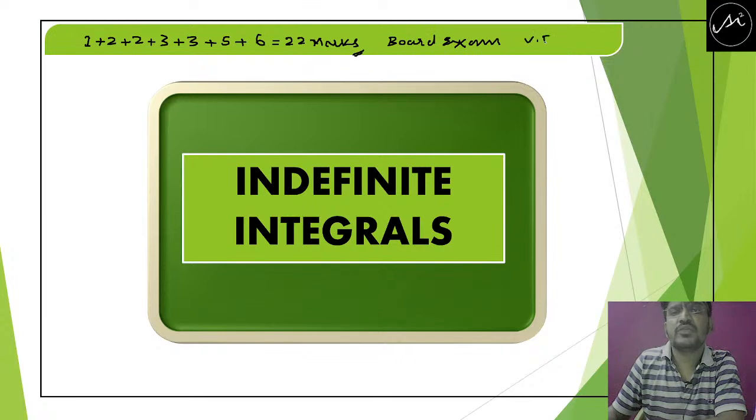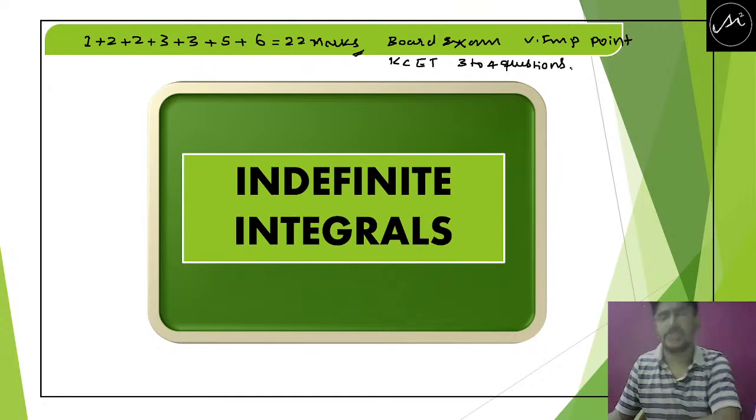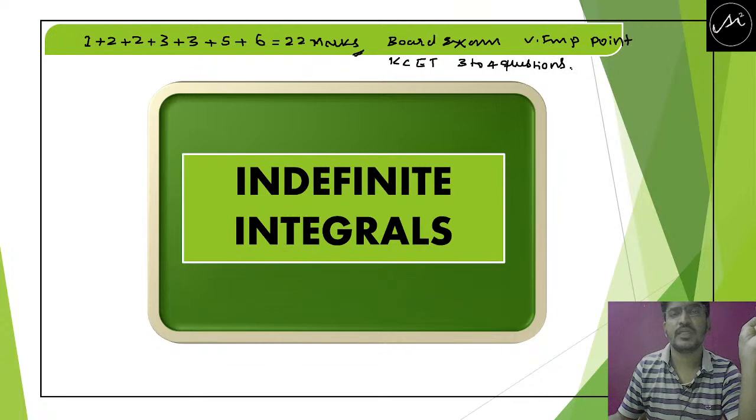This is the first very important point. The next important point is from your CET. In KCET you can expect a maximum of 3 to 4 questions from this particular concept. Clear?